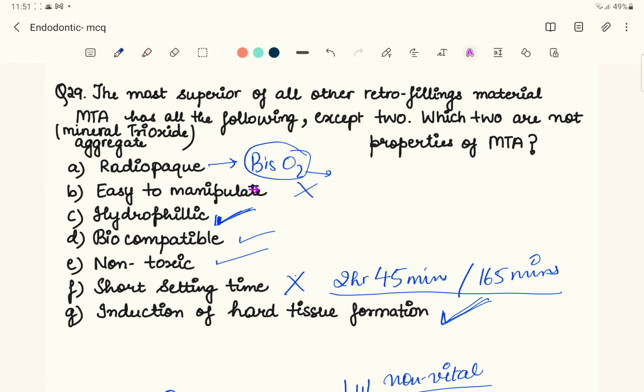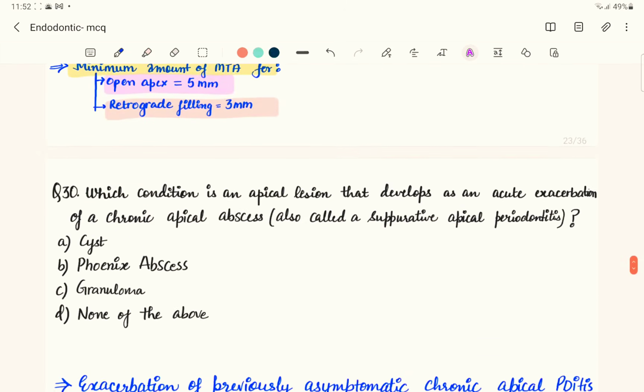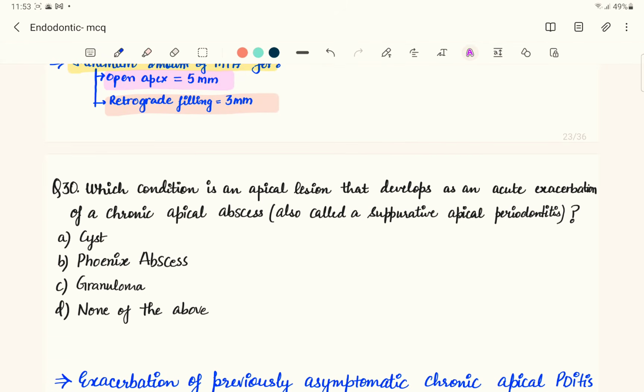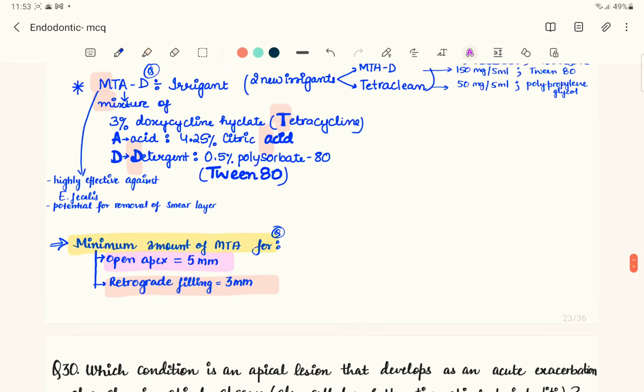Answer to this question is going to be easy to manipulate, since MTA is difficult to manipulate, and short setting time. That is incorrect because MTA has got a longer setting time. Now coming to the next question. So before jumping to the next question, remember the setting time for MTA. The two ions which are found in MTA are calcium and phosphorus.